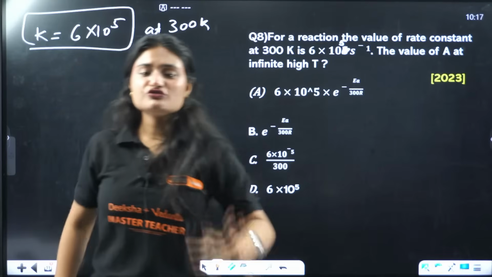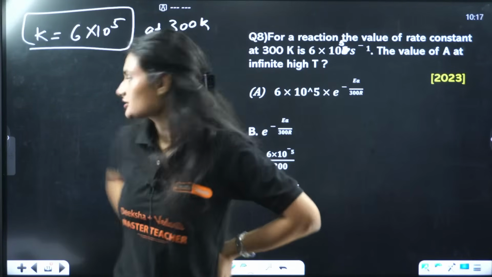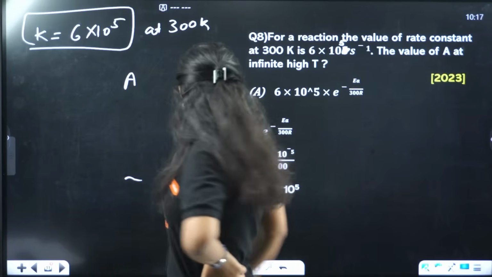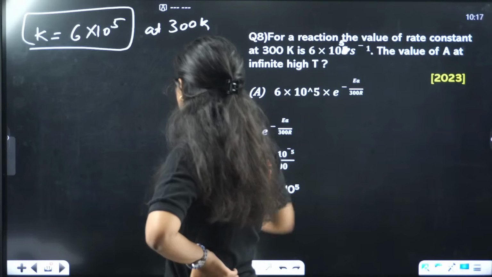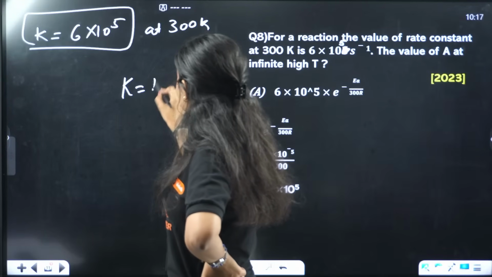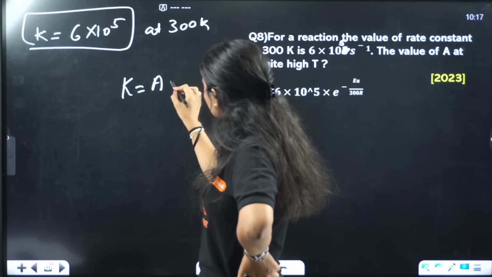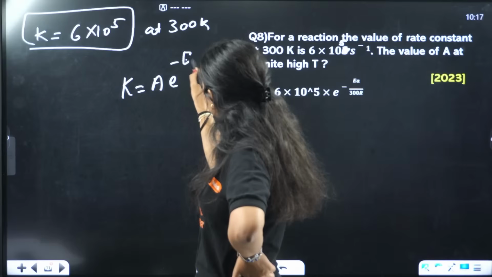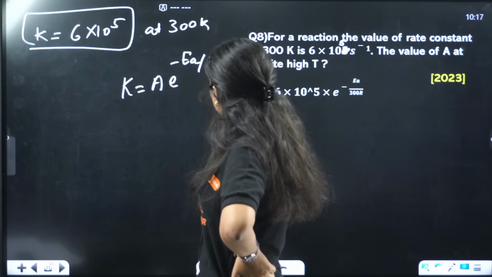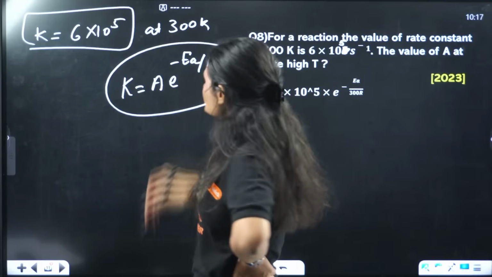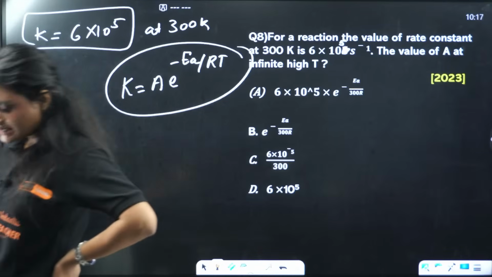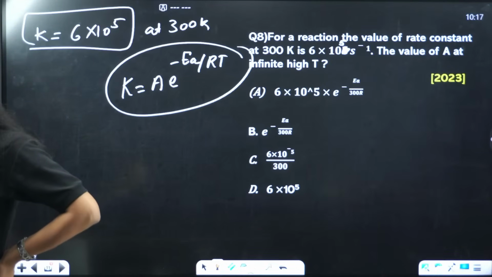A is the collision frequency factor. You know the Arrhenius equation: K, the rate constant, equals A, the collision frequency, times e raised to the power minus EA by RT. EA is the activation energy, R is the gas constant, T is the temperature. Clear?